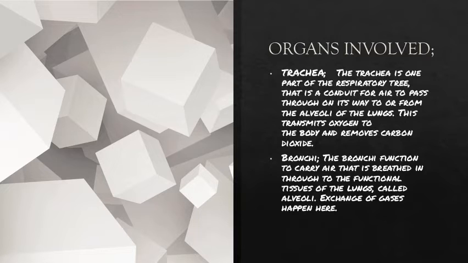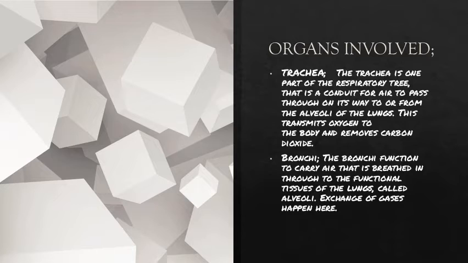Now, what is bronchi? Bronchi have the function to carry air that is breathed in to the functional tissues of the lungs called alveoli. Exchange of gases happens here. That is, in alveoli only the exchange of gases happens.